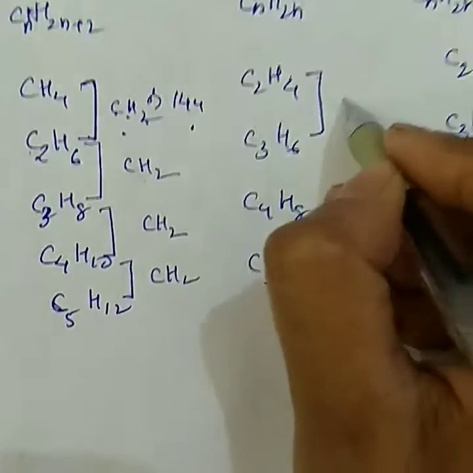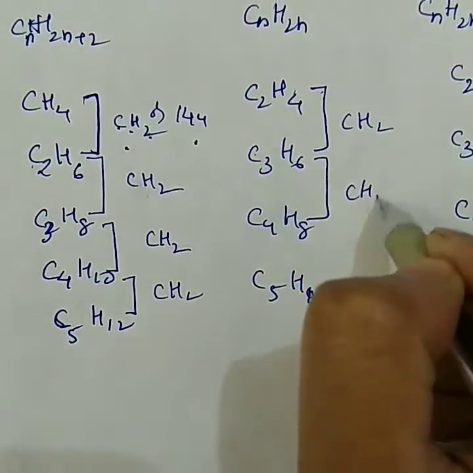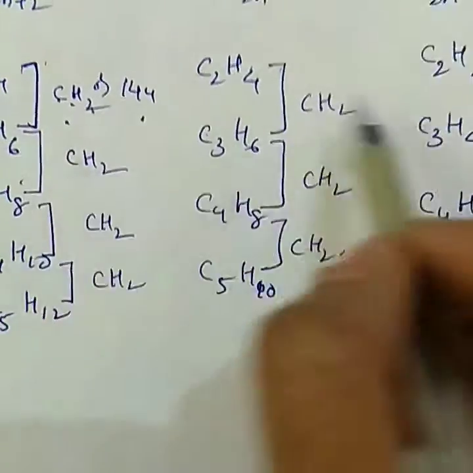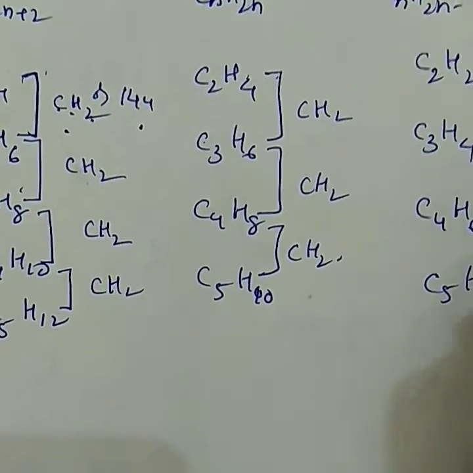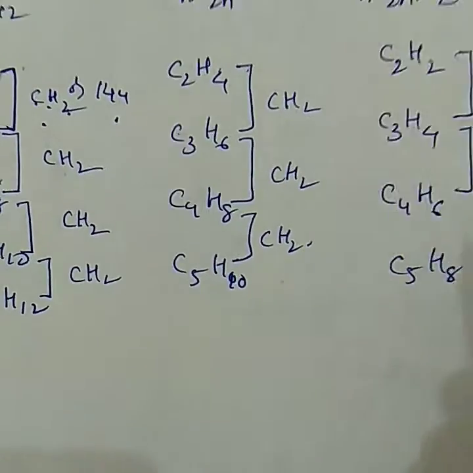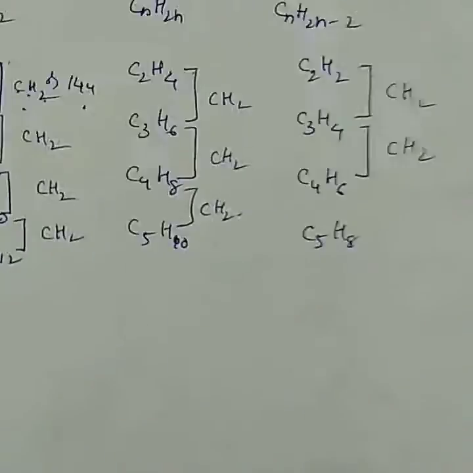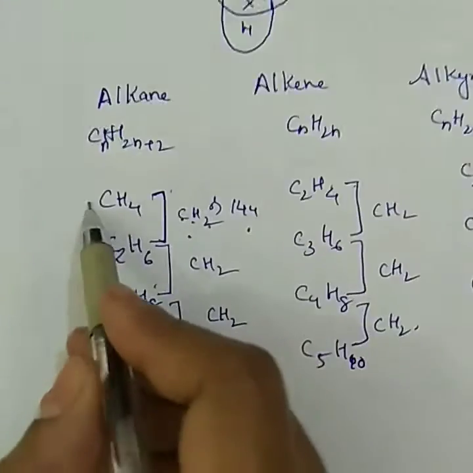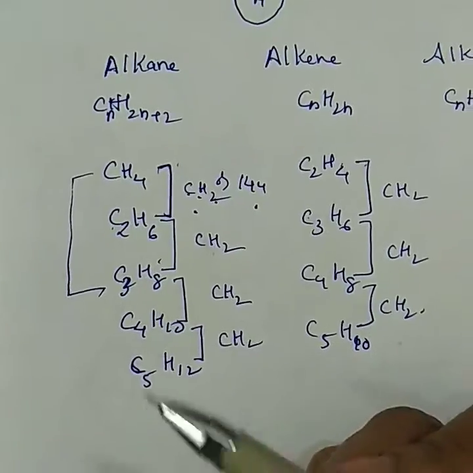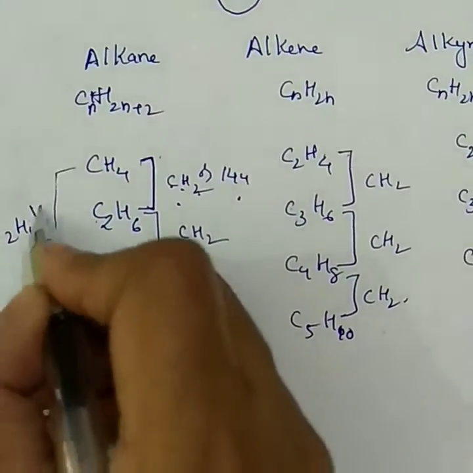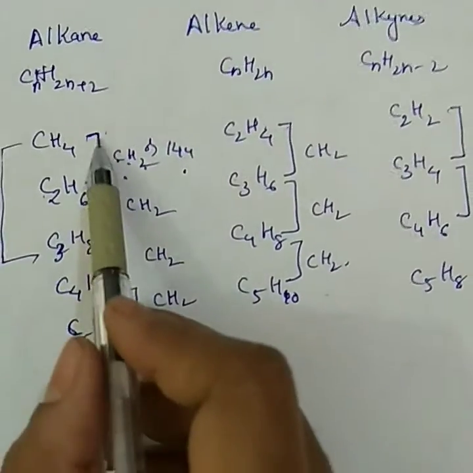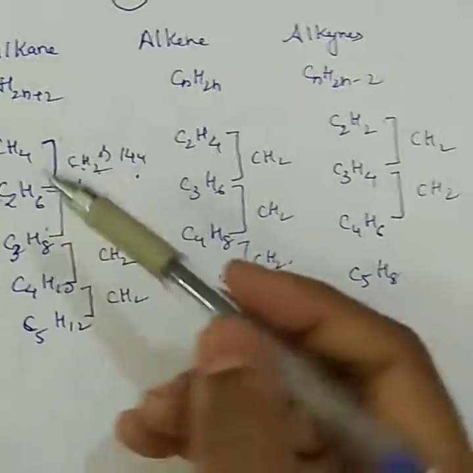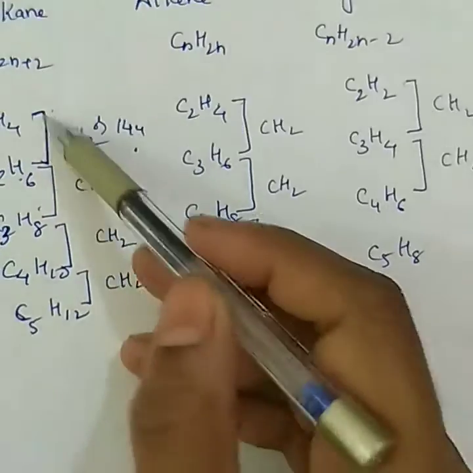Similarly, in these two it is also CH2. So these are homologous series: a series of compounds such that the successive members differ by CH2 or 14 u. Then we say that these compounds are in the homologous series. Suppose I ask what is the difference between CH4 and C3H8? It is C2H4. This is not a homologous series. The successive members should have a difference of CH2.